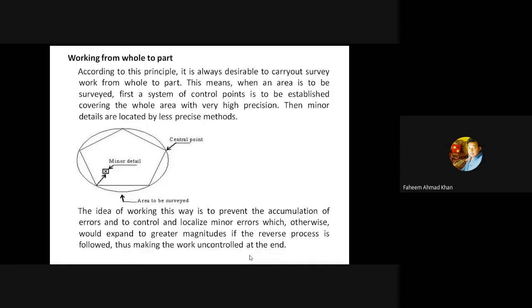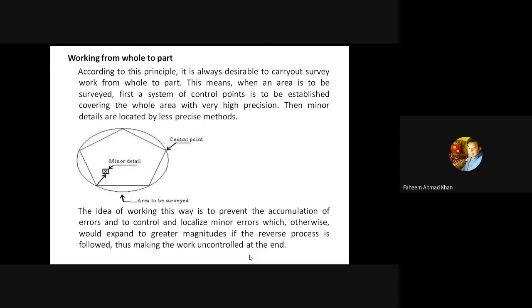First of all, we will define the boundary with a higher precision, and after that we will continue to work inwards, so that if we are doing something wrong with an error, we will be able to know it, just because we will always be able to see the boundary. We will always have to work within the boundary. Once you are going outside the boundary, you will know that you have done your survey wrong. After that, you can correct it. So first of all, we will define the boundary. After that, we will do the minor works in that defined boundary only.